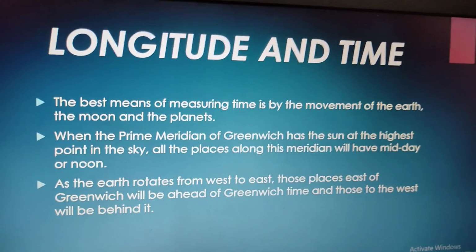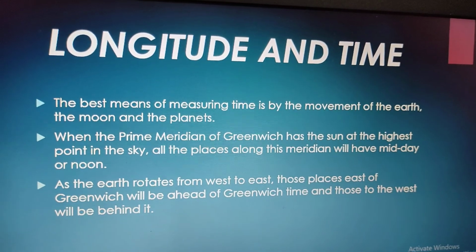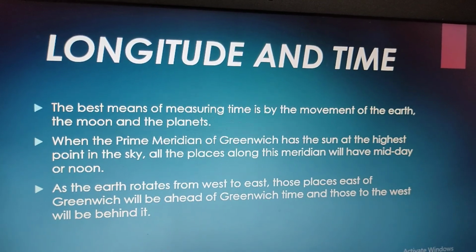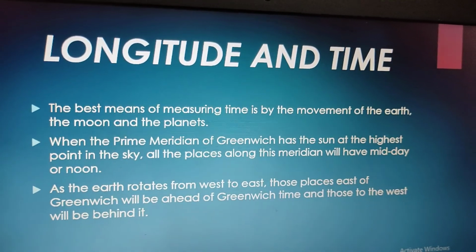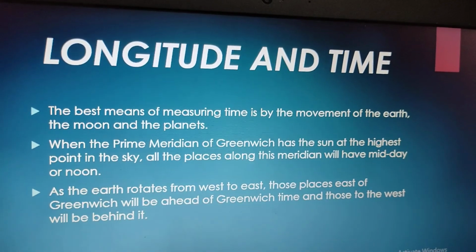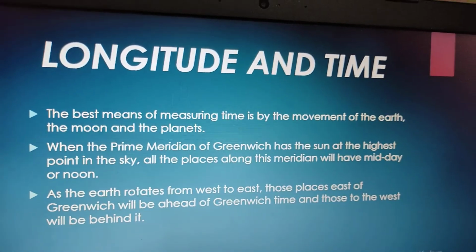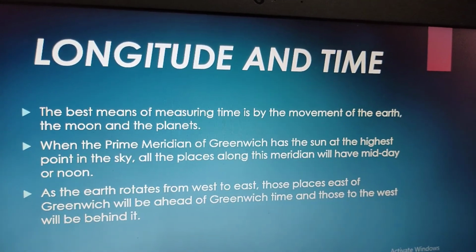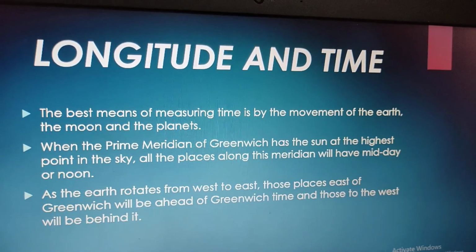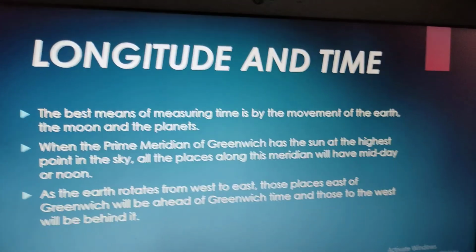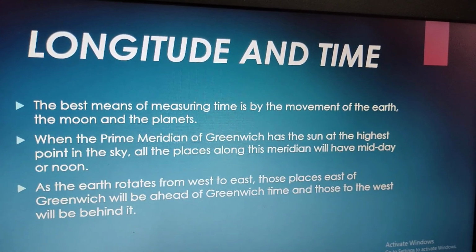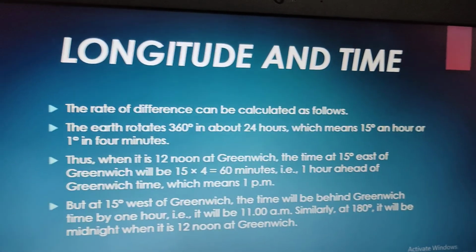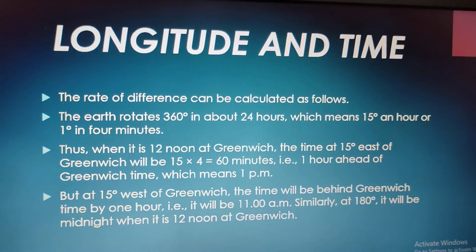Now it says, as we know that the earth rotates from west to east, right? So Greenwich is in the middle. If it is 12 p.m. at Greenwich in London, the eastern part will always be ahead of Greenwich time. So if it is 12 p.m. in Greenwich, it will be 1 p.m. in the eastern part, and your western part will always be behind Greenwich time. So if it is 12 p.m. in Greenwich, it will be 11 a.m. in the western part. Now longitude and time, how do we calculate it?